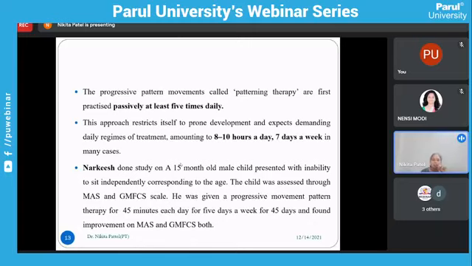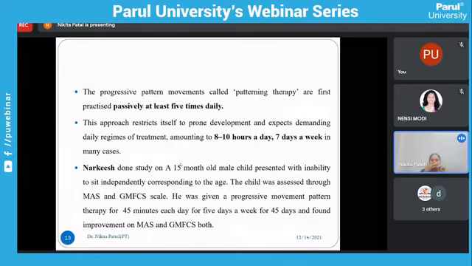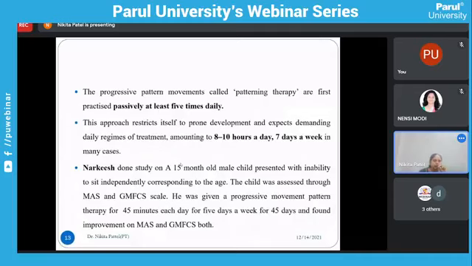The child was assessed through the MAS and GMFCS scale and was given progressive movement pattern therapy for 45 minutes each day, 5 days a week, for 45 days, and improvement was found on both MAS and GMFCS. So spasticity can be reduced through this therapy, and the level in the GMFCS scale can be improved.